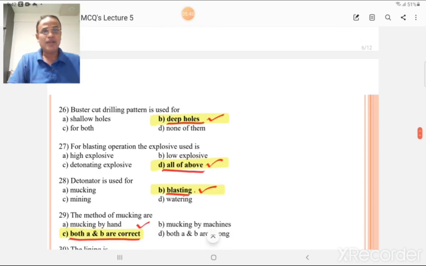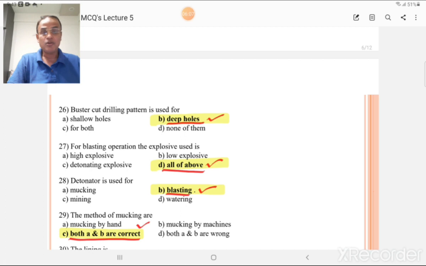Buster cut drilling pattern is used for deep holes. For blasting operation, the explosive used is high explosive also, low explosive also, and detonating explosive also. So all of the above is the correct or most appropriate answer for MCQ number 27.